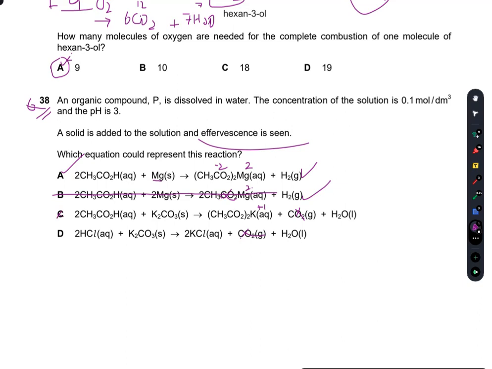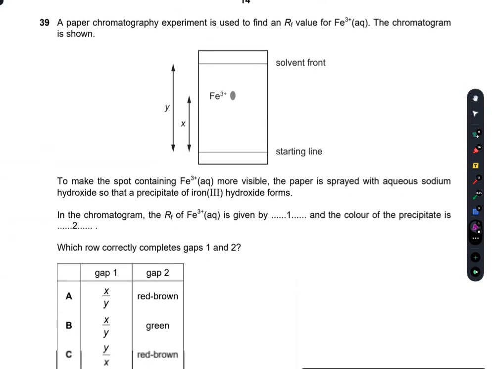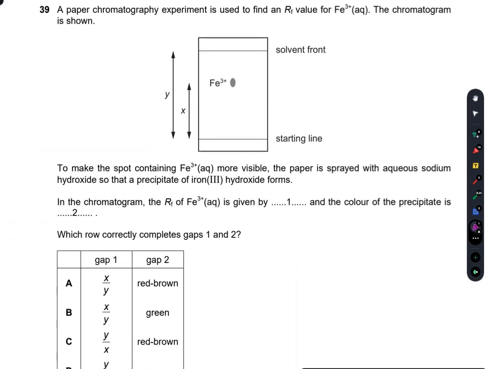Now why is D incorrect? Because HCl is not an organic compound. So A is the right option. Question number 39, chromatography, my favorite.